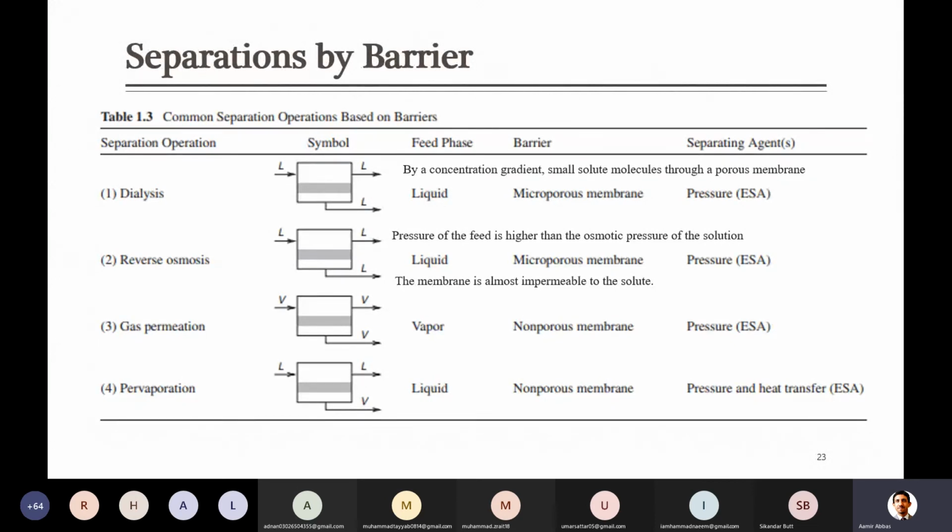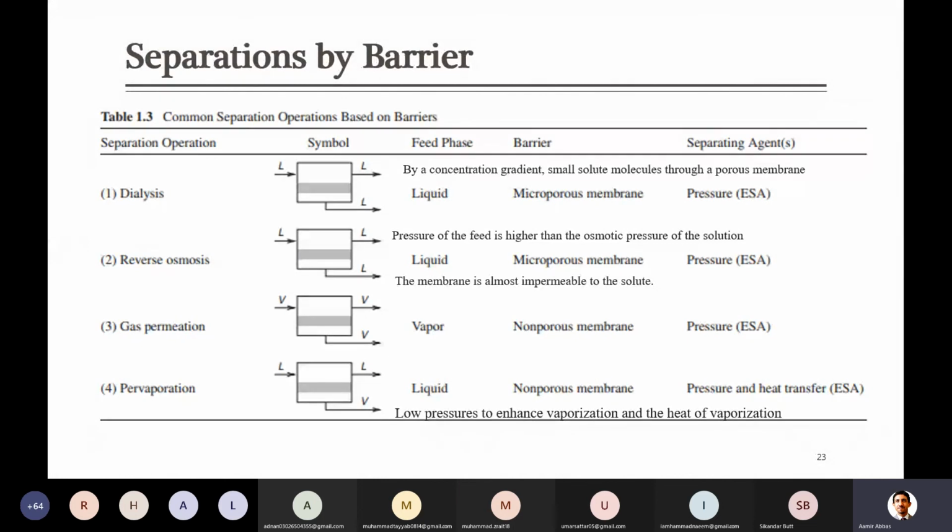So you have to select such a material for the membrane which allows some of those gases to pass through easily, while others are just retained on the surface. By the way, it is not like 100% of one gas will pass and the other will not be allowed at all. Some of that will pass, but in a very small amount as compared to the other gas. The last one which is considered under this is called pervaporation.